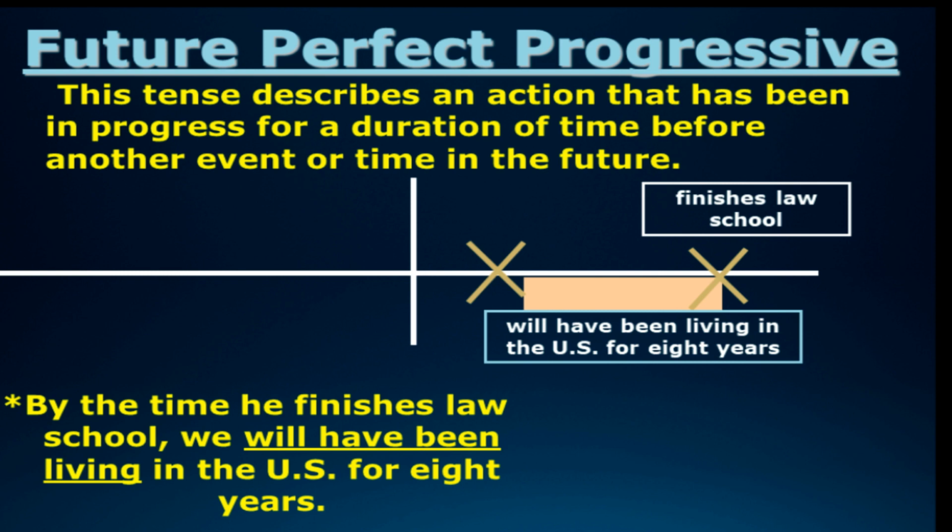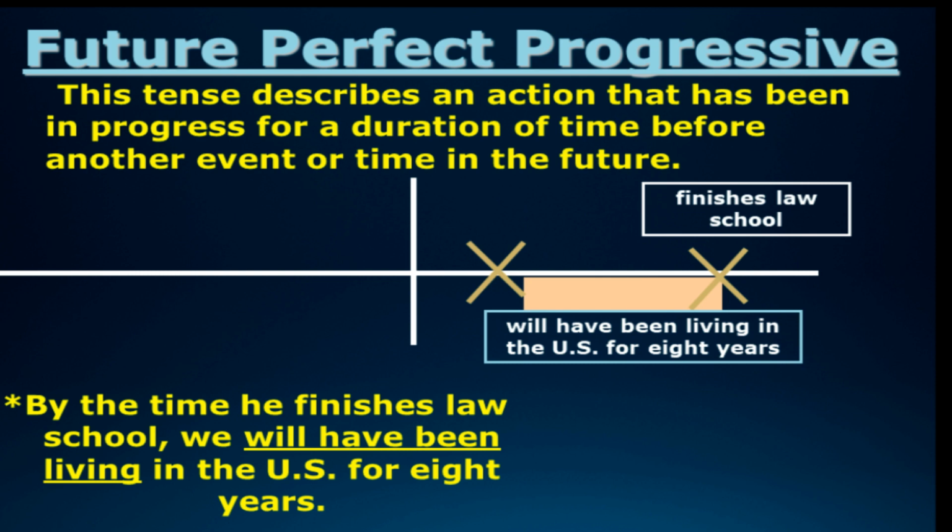Now comes future perfect progressive or future perfect continuous tense. This tense describes an action that has been in progress for a duration of time before another event or time in the future. Means we use the future perfect continuous to show that something will continue up until a particular event or time in the future.